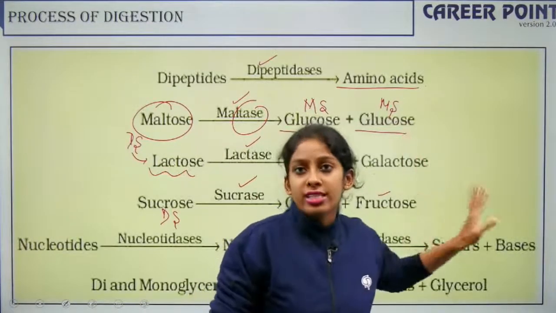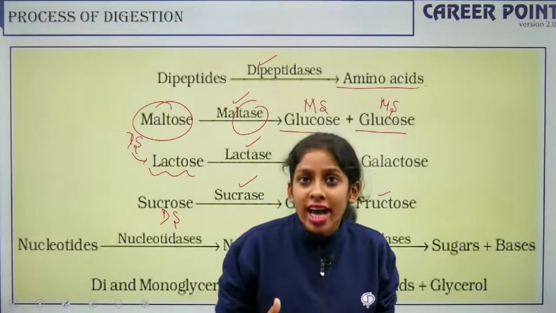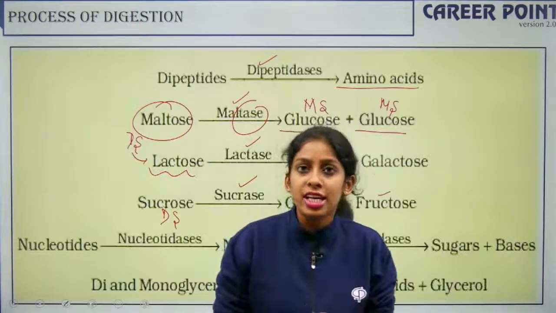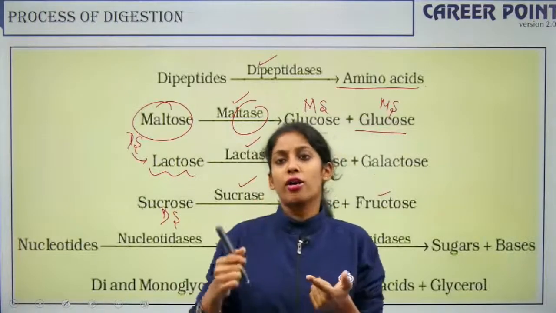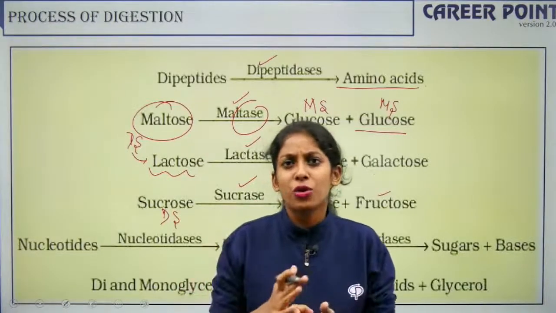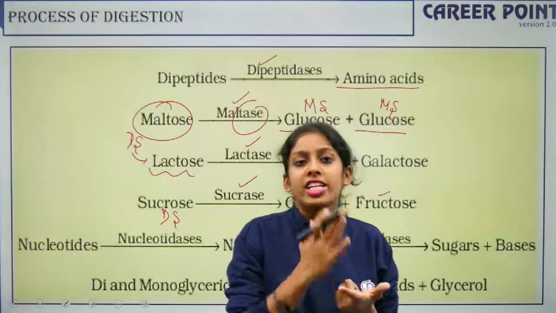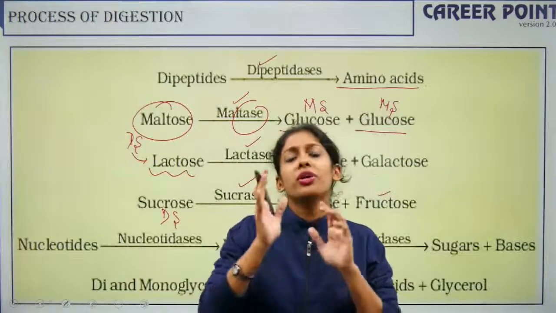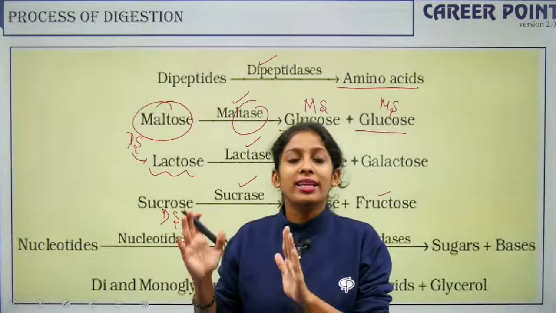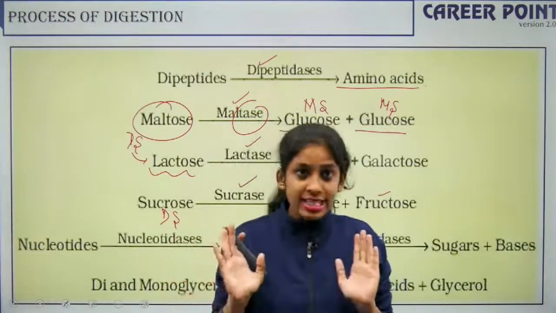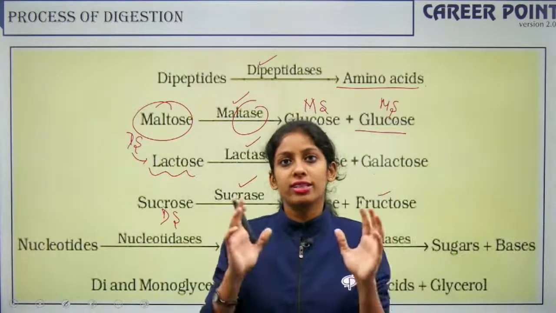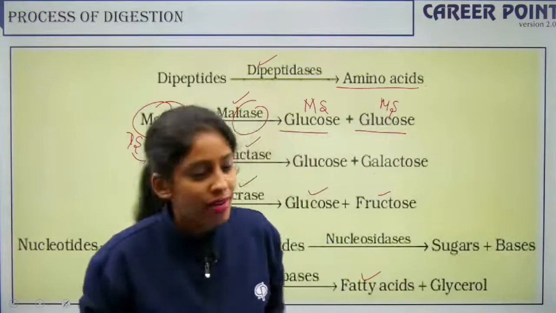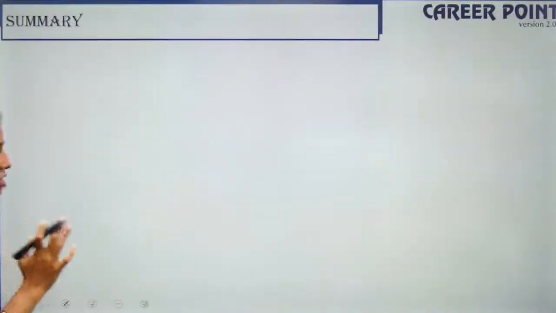Right? So now all of these are digested. What happens to the undigested food? It goes into the large intestine. So your water, and the drugs that you take, like your paracetamol, like your cold syrup, any tablet that you take when you go to the doctor, drugs are getting absorbed in the large intestine, water is getting absorbed in the large intestine, and whatever is undigested is stored in the rectum. Right? And you release the undigested food as your feces. Clear? Is this clear to everyone? So with this, the process of digestion is done.